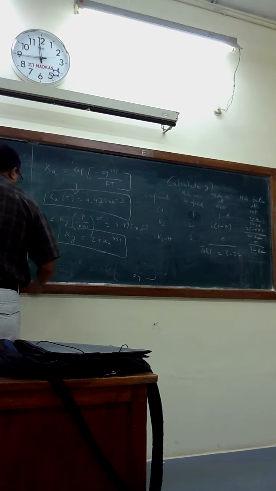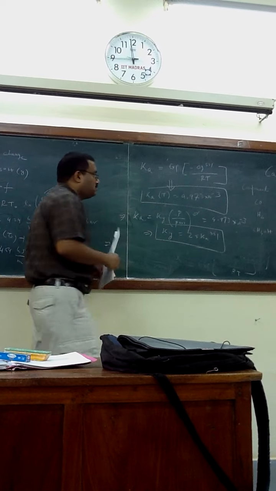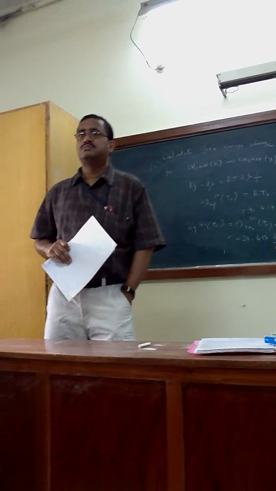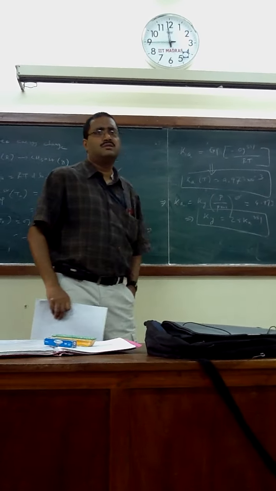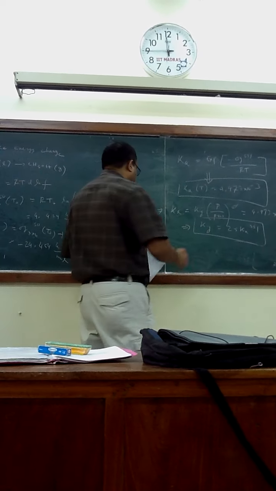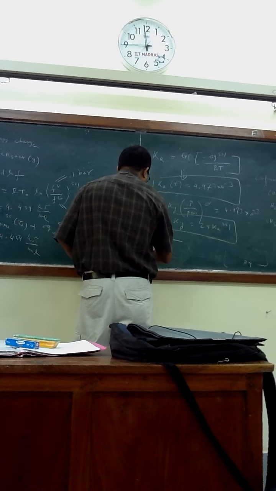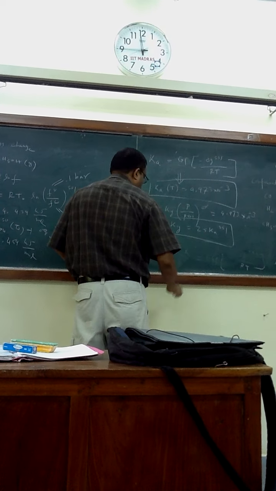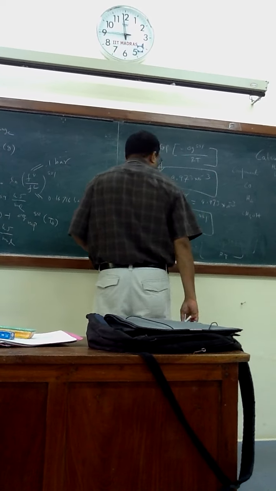So, Ky, come here. What will it be in terms of y? Tell me, what's the formula? Don't say epsilon, in terms of y you just tell first. y CH3OH by y CO y H2 square equals... now y CH3OH is how much?